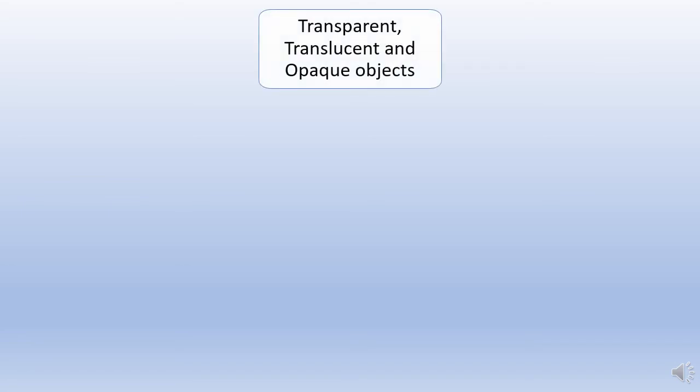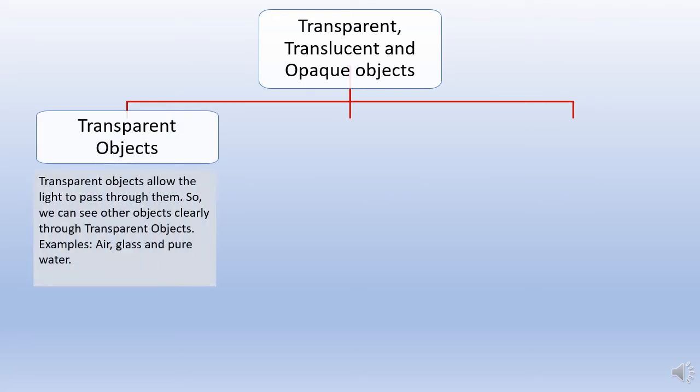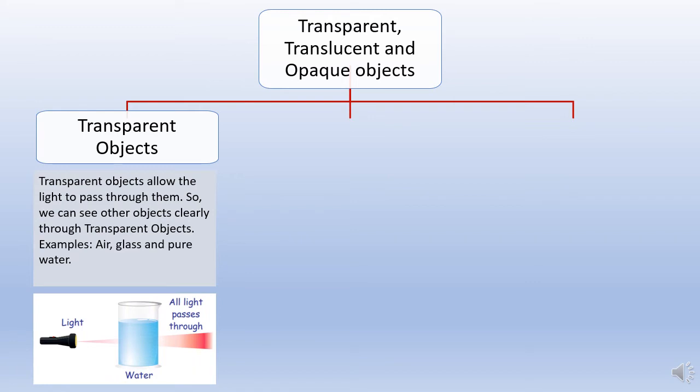Here we are going to talk about transparent, translucent, and opaque objects. First let's talk about transparent objects. What are transparent objects? Transparent objects allow light to pass through them, so we can see other objects clearly through them. Take the example of water. If you have water in a bottle or in a transparent glass, we can see light passing through it, and whatever object is next to it, we can clearly see it.